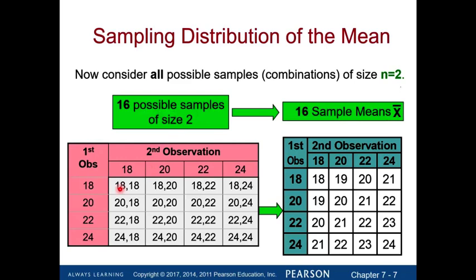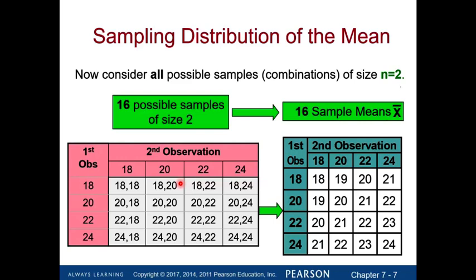So let's say the first observation is 18 years old, and the second observation is also 18 years old. Then the first sample would be 18 and 18. If your first observation is 18 years old and the second observation is 20 years old, then my second sample would be 18 and 20.